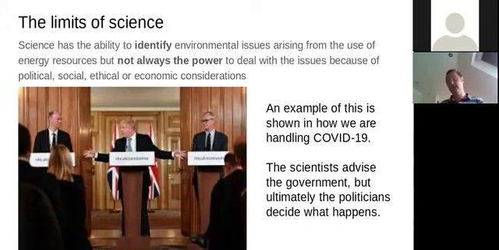So in the same way, scientists are saying to the government, hey, we've got big problems with generating too much carbon dioxide, and that's causing climate change. But ultimately, it's the politicians who are deciding what to do about it. And that is very frustrating for some of us in the science community. But again, that idea you need to be aware of. Scientists don't make decisions, politicians do.